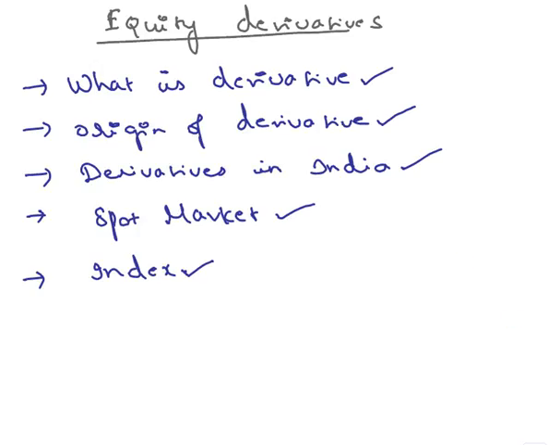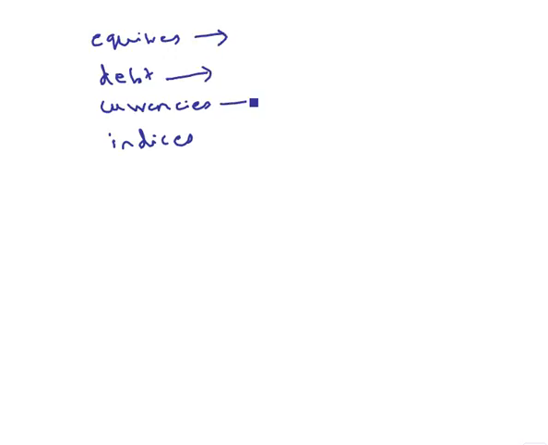The underlying asset could be equities, or it could be even debt, or it could be even currencies, or even indices, some stock indices. So thus, if a derivative's underlying asset is equity, it is called equity derivative, and if it is debt, it is debt derivative. If it is currencies, it is currency derivative.